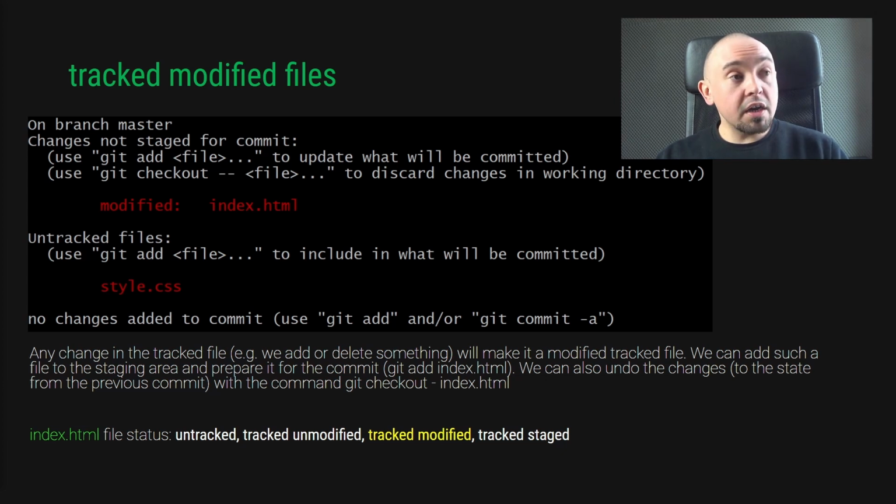We can now also undo these changes from our working directory and restore the content of this file from the last commit. You can also see a suggestion on how to do this above our file name in the command line. Note that we have not added this new modified version of this file to the staging area. The file version in the staging area is the same as in the previous commit. So if we wanted to do a commit now, we wouldn't succeed because the staging area is exactly the same as during the previous commit. If we want to add a new modified version of this file to the repository, we must first add it to the staging area once again.